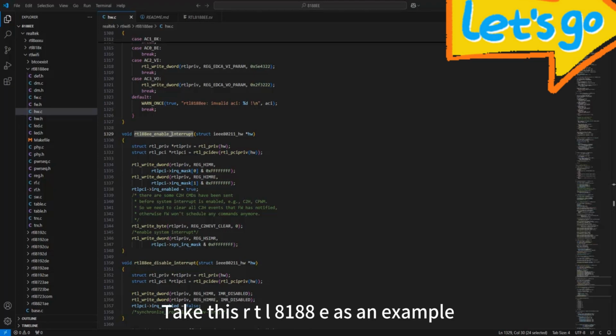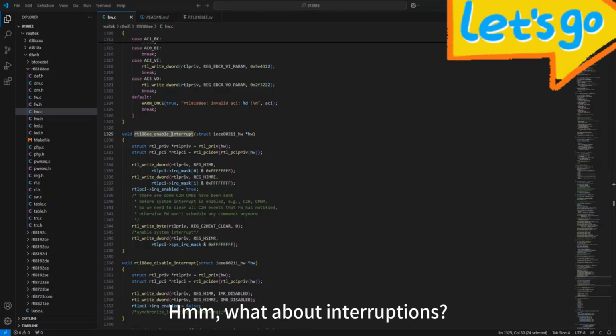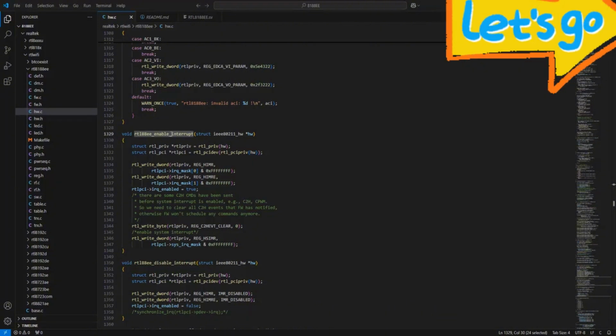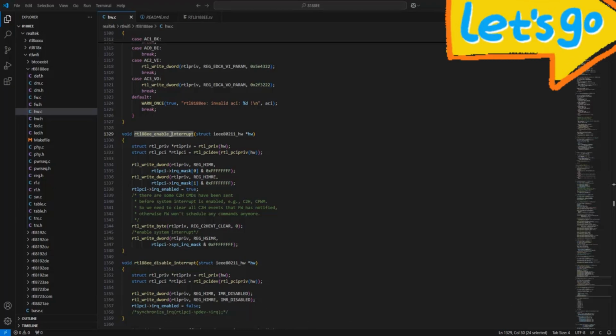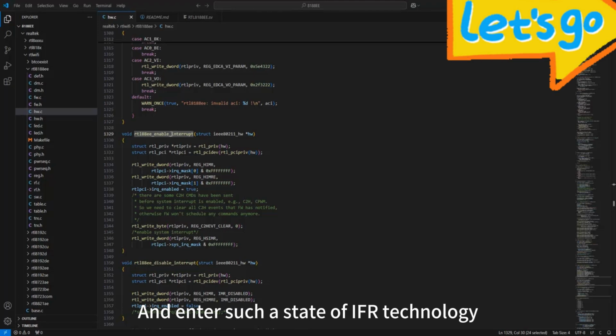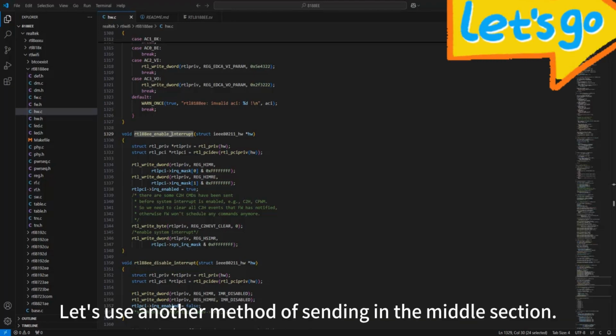Wi-Fi interrupts. Take the RTL8188EE as an example. What about its interrupts? Sending one is in fact a phased process. First of all, the driver needs to enter an acceptable interrupt state, and then we use another method of sending the middle section.